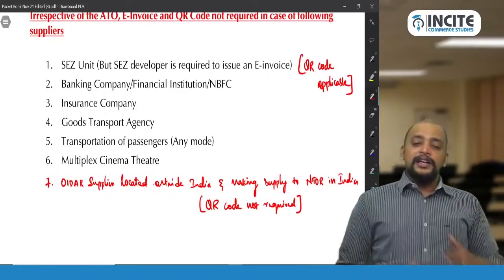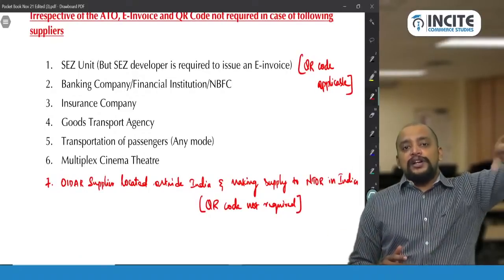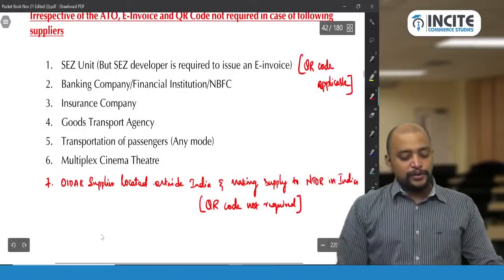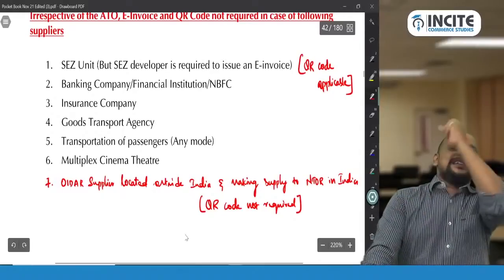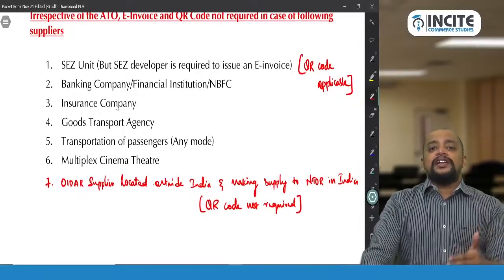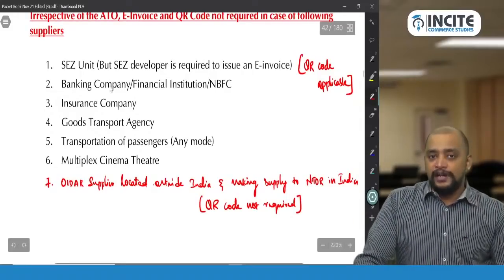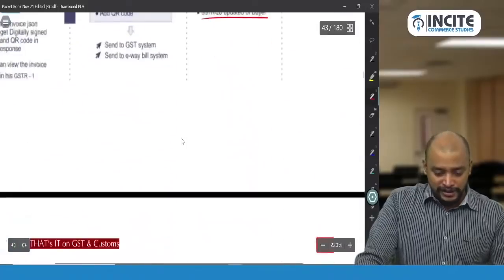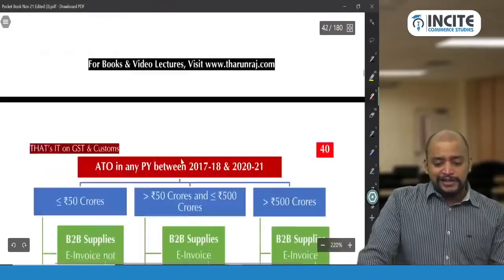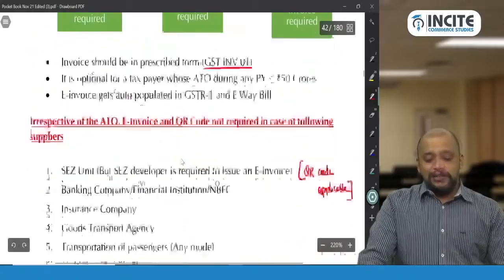in India. Here also 6, there also 6, but the difference is that in case of e-invoicing, SEZ unit is there, and in case of QR code, SEZ unit is not there, but an OIDR supplier located outside India making supply to a non-taxable online recipient in India is there. So this can definitely be tested: state whether in the following cases e-invoicing is required, state whether in the following cases QR code is required. Like that an MCQ can be created on this. So this is about various documents that are there in relation to tax invoice and the other documents.